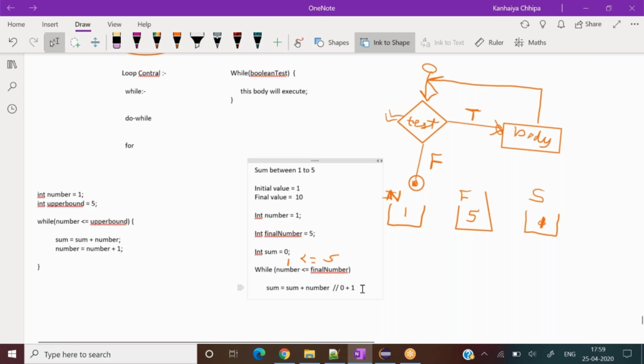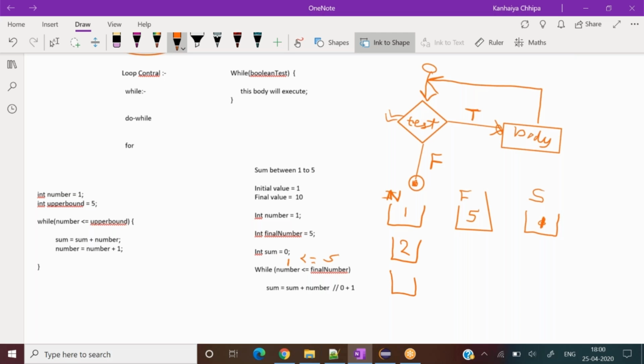Now I have to do something to increment it. Otherwise the loop would be endless. It will always check with the one only. One is lesser than 5. One is lesser than 5. I don't want to do that. My 5 numbers are clear to me. First, I want to make it 5. I want to add 5 numbers, so I write it.